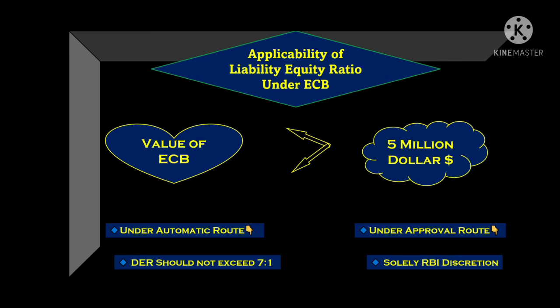It should not exceed that ratio at any cost. Under the approval route, it solely depends on the RBI whether they allow that transaction or not. But under the automatic route, the liability equity ratio should be 7:1 if the value of the transaction exceeds $5 million.